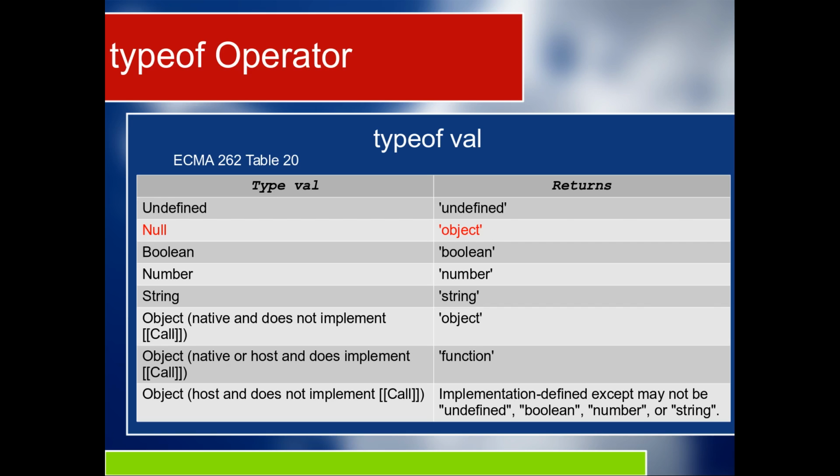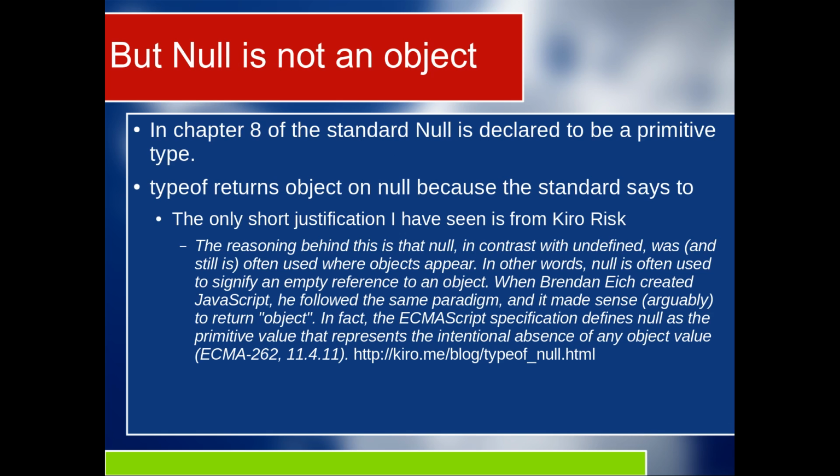Now, I just said that null is its own data type. It is a primitive. It's actually defined as a primitive in Chapter 8. The only reason that typeof returns object on null is because that's what the standard says. That table came right out of that standard. To me, this is a mistake, and to a lot of other people, it's a mistake. And I've seen a lot of discussions arguing back and forth about why it isn't.